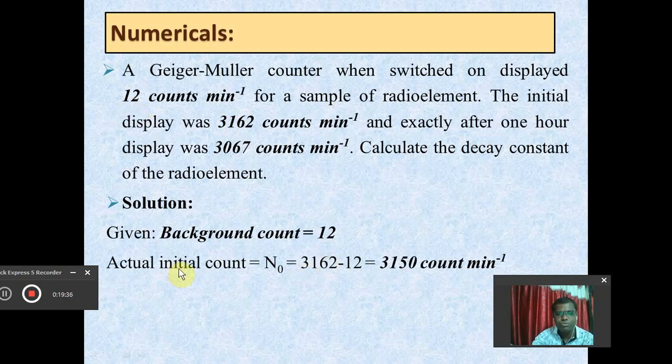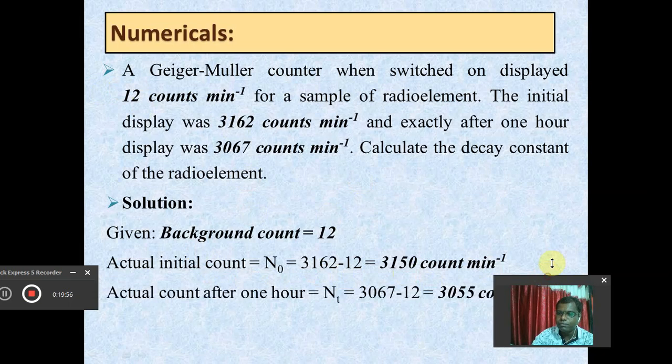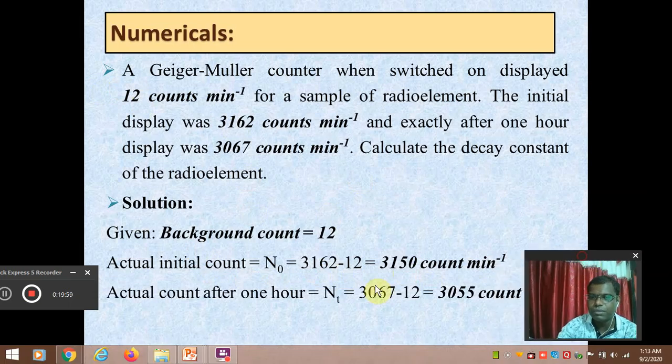The actual initial count is the difference of the experiment count minus the background count. The experiment count is 3162 and the background count is 12, so 3162 minus 12 becomes 3150 counts per minute. Similarly, the actual count after 1 hour is the experiment count 3067 minus the background count 12, which is 3055.